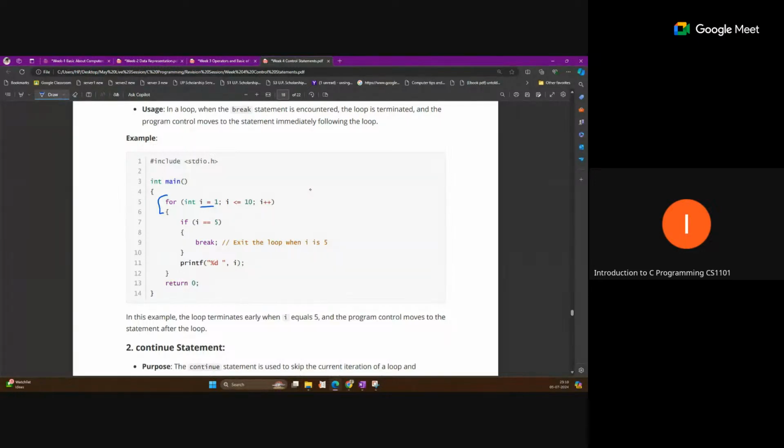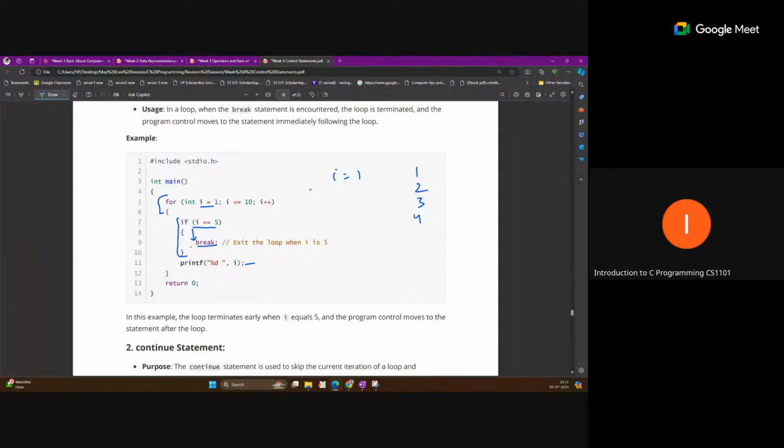Here we are running this loop. When i equal to 1, this condition is not satisfied, so the break will be ignored and the print statement will perform. So 1 will print. Then i equal to 2, so 2 will print. Again the condition is not satisfied, then 3 will print, 4 will print. When i becomes 5, this condition is true and this statement will execute. So at this time, the loop process will stop.